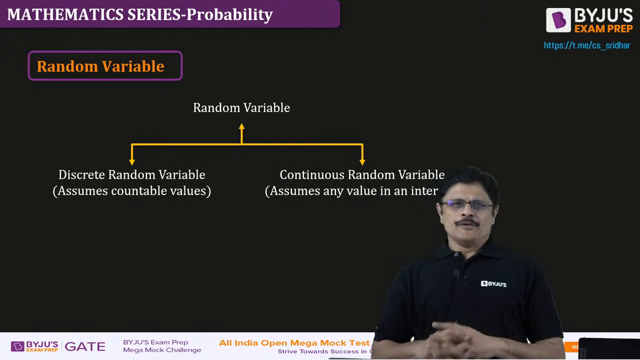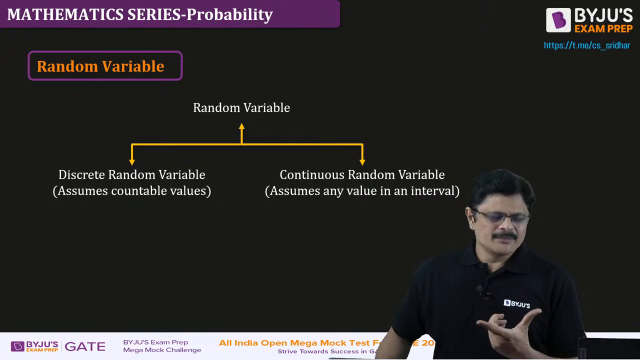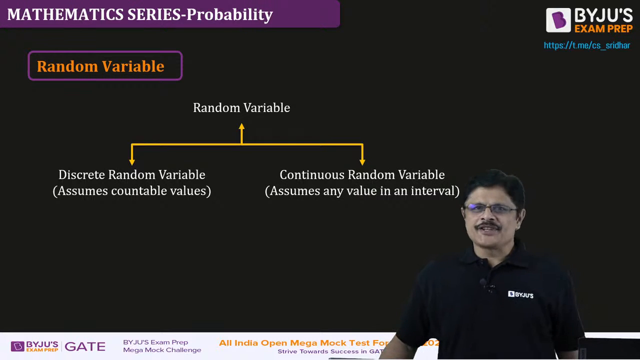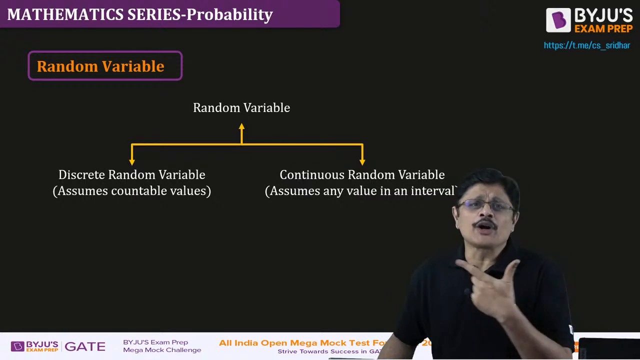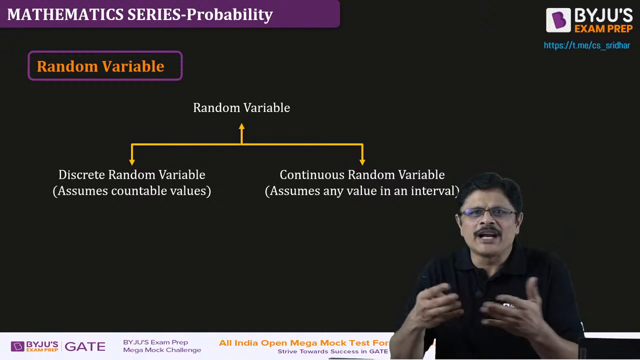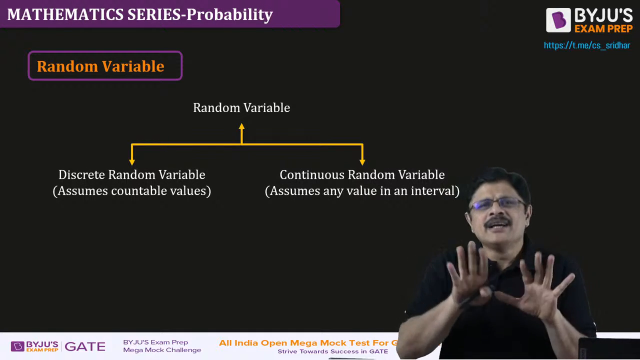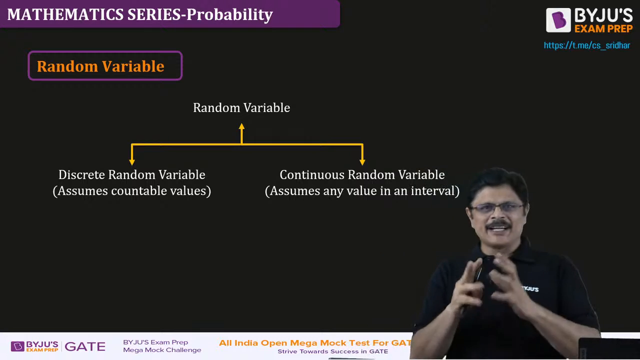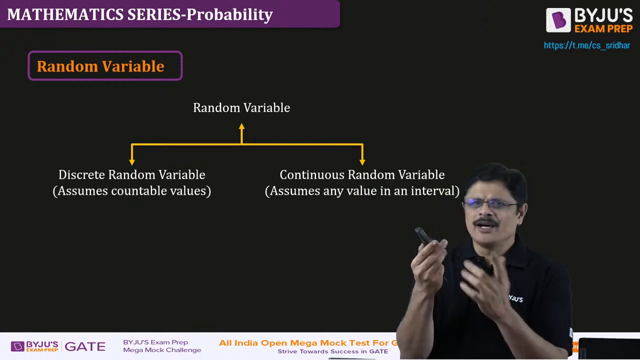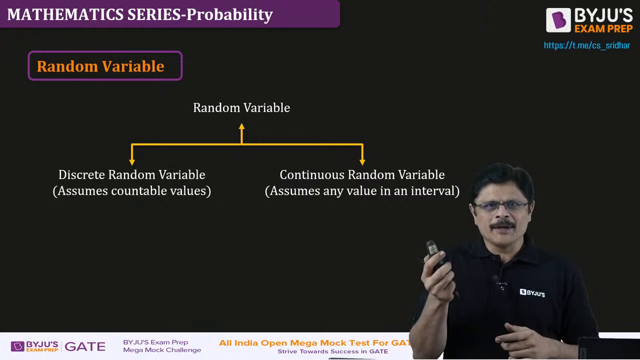Now, if you are trying to see the telephone call duration, your experiment is calculating or counting the telephone call duration. The random experiment is calculating the telephone call duration, or how long this particular call lasts. What do you call this?